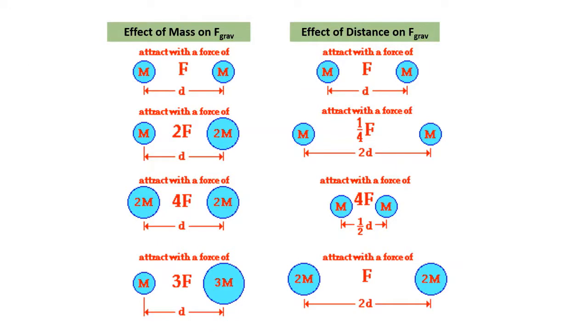Okay, now let's look at the effect of mass on gravitational force and the effect of distance on gravitational force. When the mass of both objects is m, then the gravitational force is F. If one of the objects now becomes 2m, then the gravitational force will be 2F. For case number 3, if both of the objects are 2m, then the gravitational force will be 4F. So, if one of the objects is m, and the other one is 3m, then the gravitational force would be 3F.